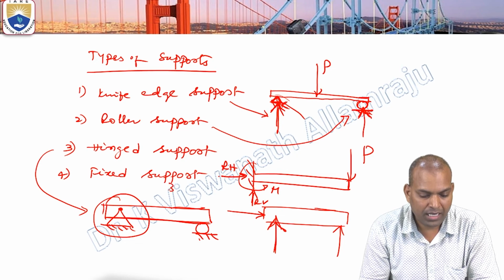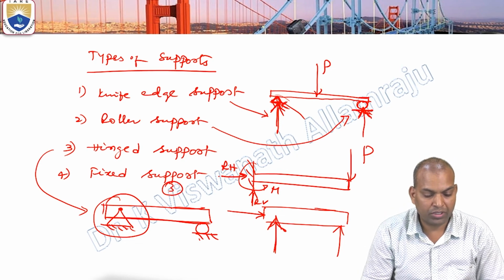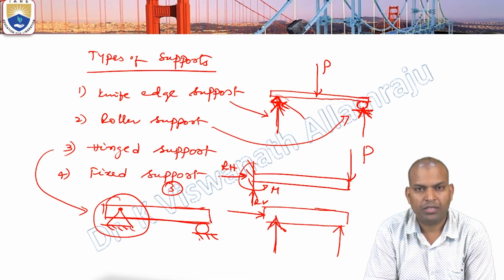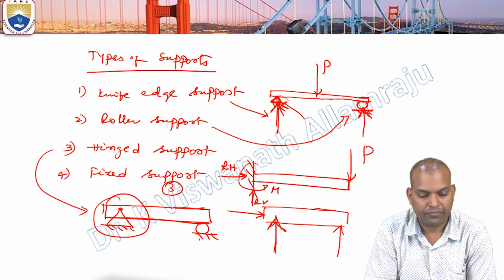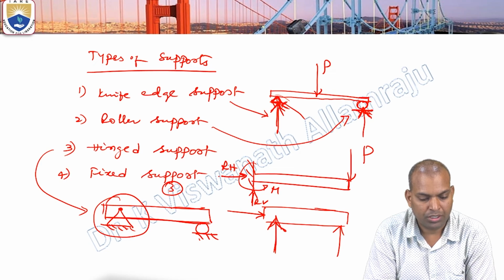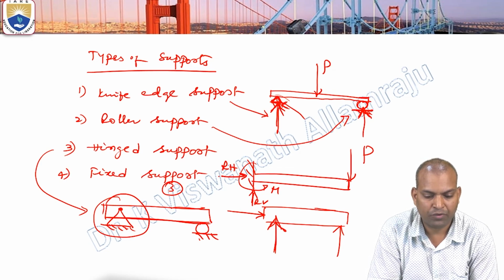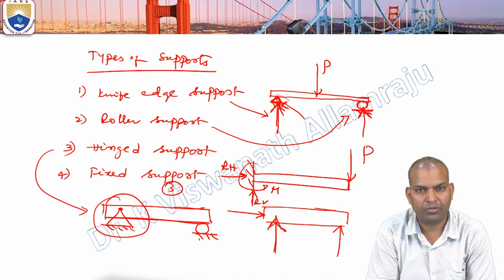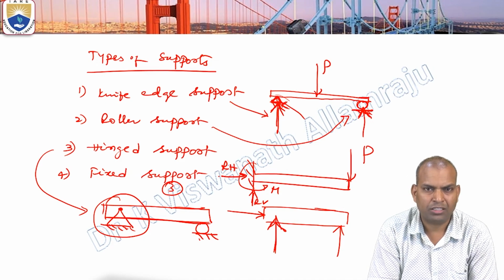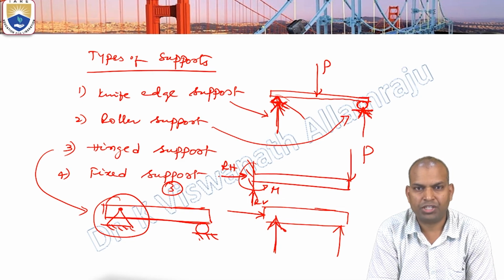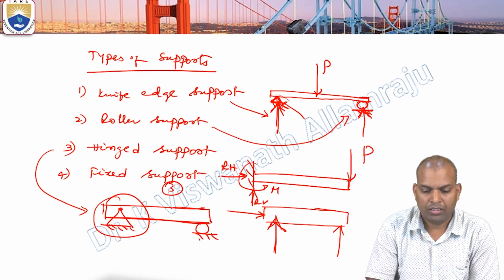So there are 3 reactions for fixed support, 2 reactions for hinged support, 1 reaction for roller support, and 1 reaction for knife edge support for calculating the shear force and bending moment variations.